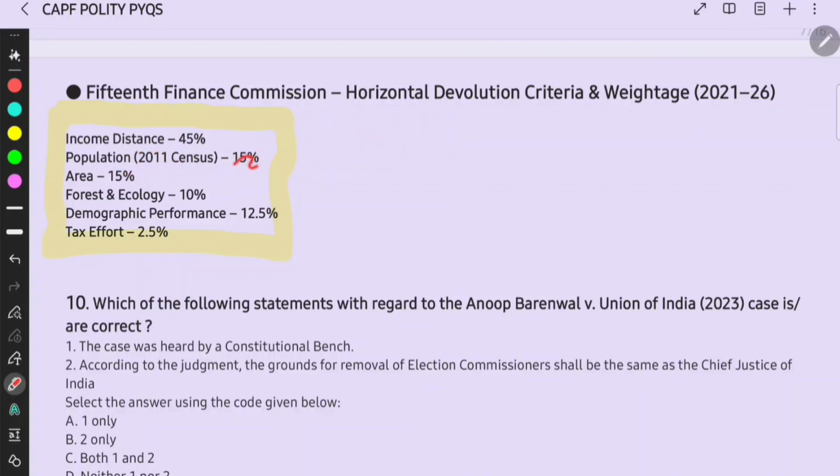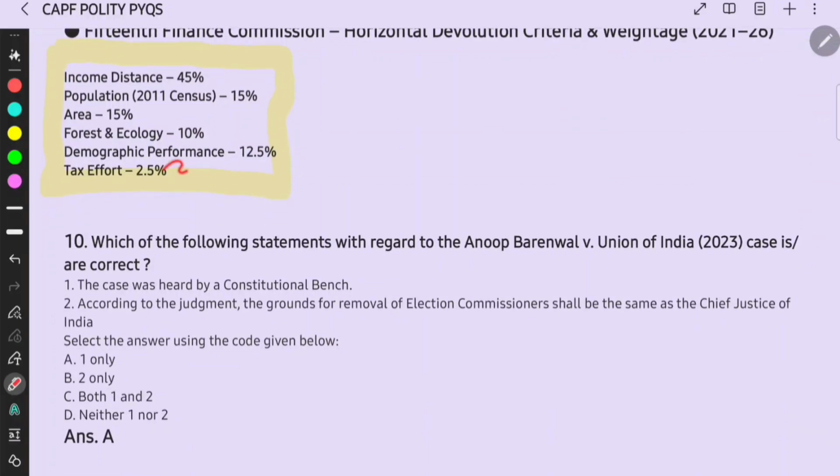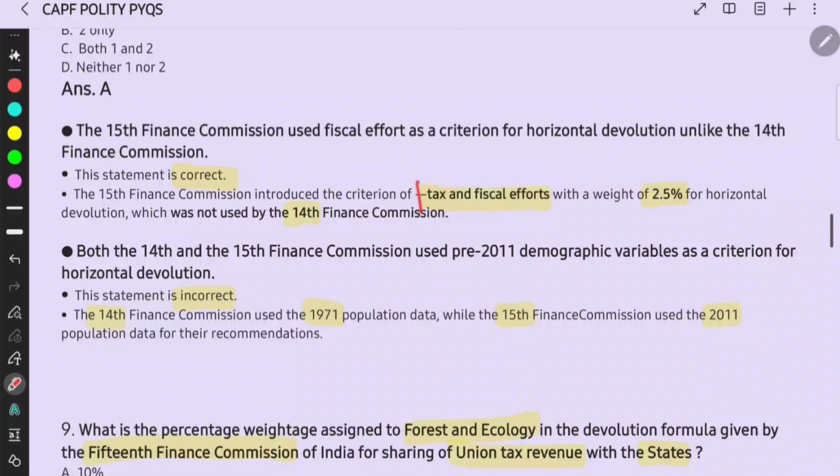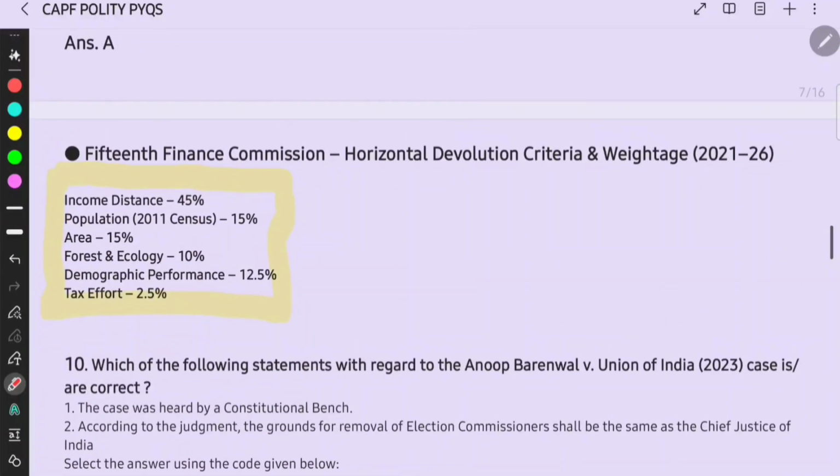Then population 2011, 15%. Area 15%. Forest and ecology 10%. Demographic performance, this is important. This is added newly in the 15th one. That is 12.5%. Tax effort 2.5%. Right? This tax effort itself is the one which we had discussed, tax and fiscal efforts, right?